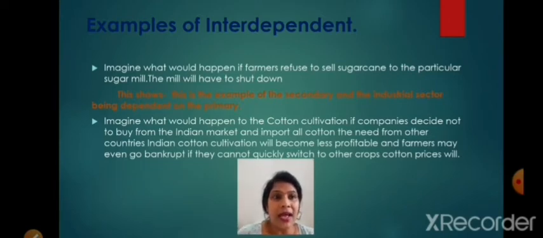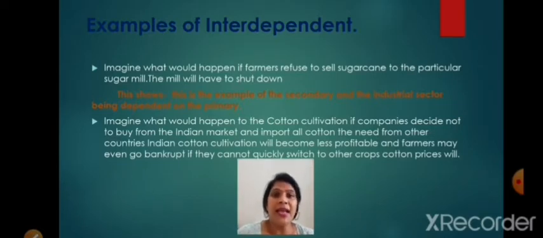So this industrial sector is dependent on the primary sector for manufacturing, or the mill will be shut down if the farmer refused to sell the sugarcane. So here the secondary sector, that is the sugar mill, is dependent on the primary sector, that is the farmer, for the production of the sugarcane, right?